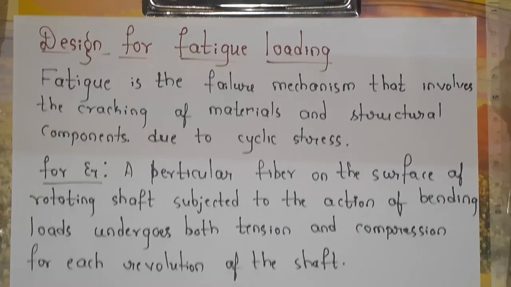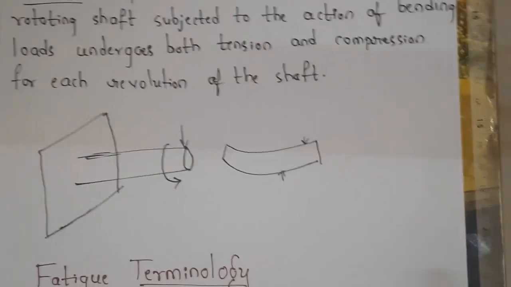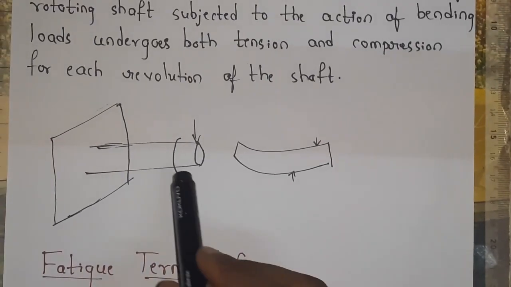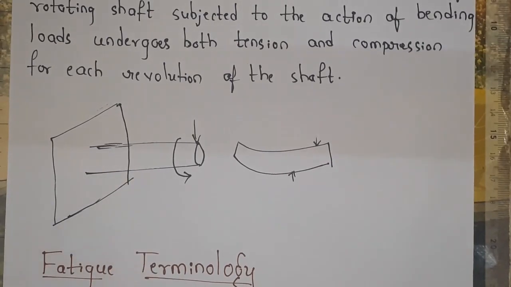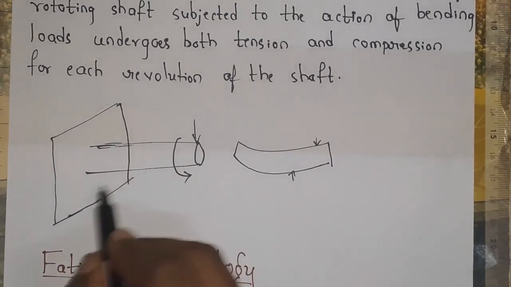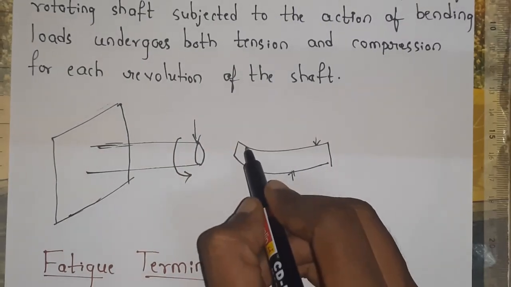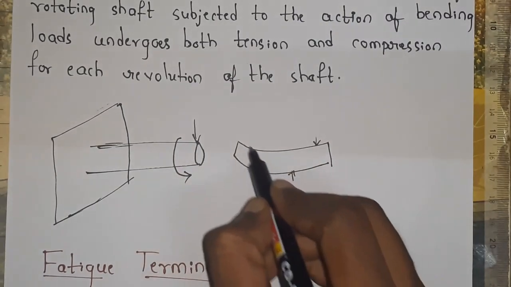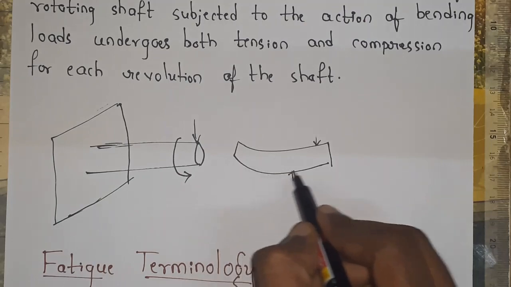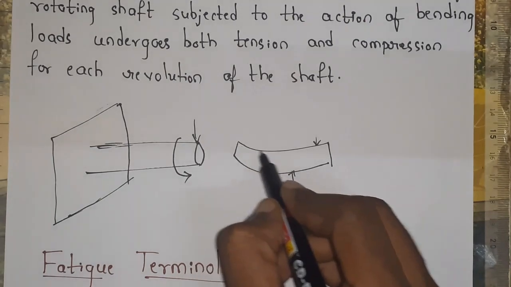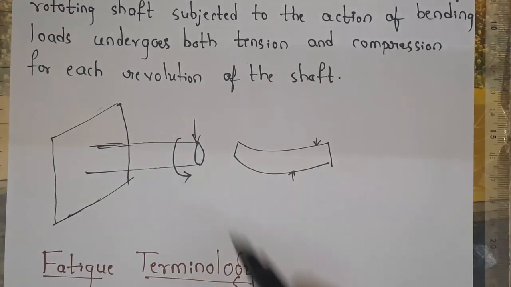So, we will see it with an example. This is the shaft which is rotating. The bending loads are applied over here. Due to this bending loading, the bottommost fibers will be in tension and the uppermost fibers will be in compression.